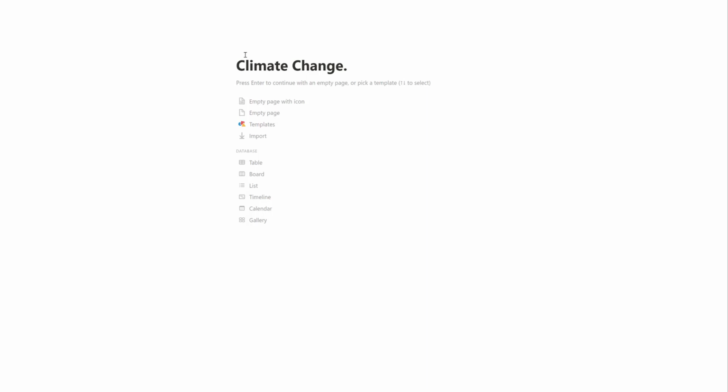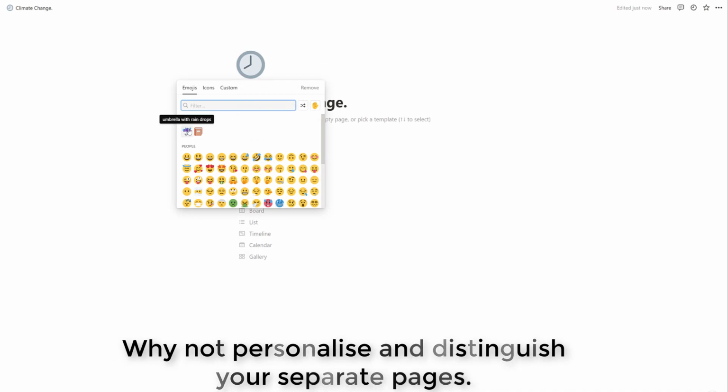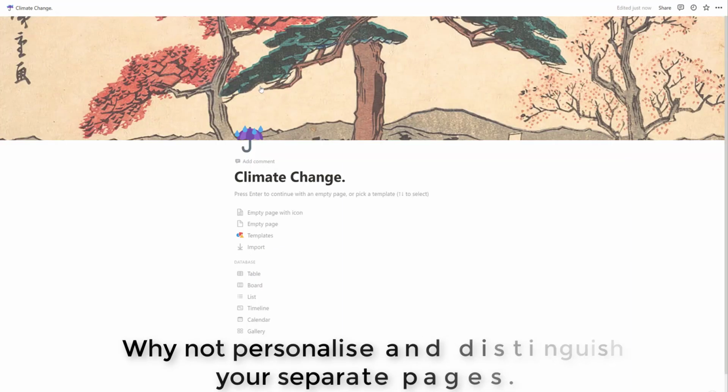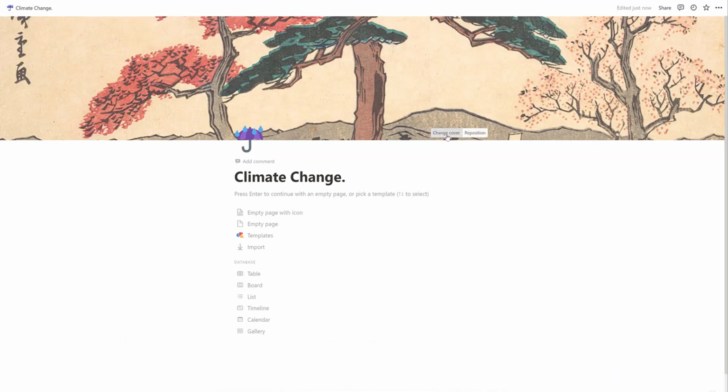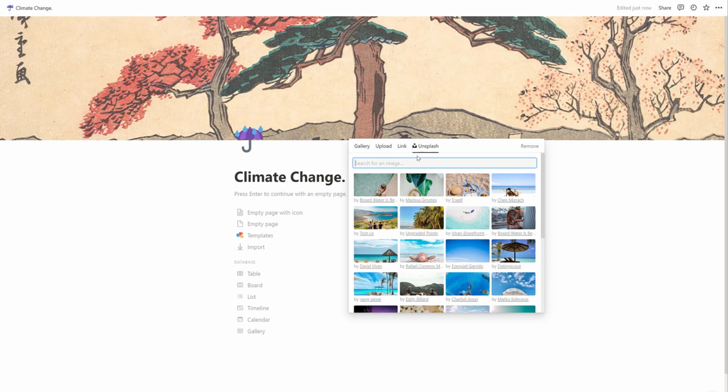But if you look at that page, it's a bit bland, white and boring. So come at the top, add an icon if you want. Again, you don't have to do this. I use a little umbrella. Also, I think actually I'm going to add a cover there, just to liven it up a bit, so I know what page I'm in and what I'm working with better. You've got the gallery here. You can use template ones built in here. You've got an upload, or you can even link to an image, or use Unsplash online to find an image.